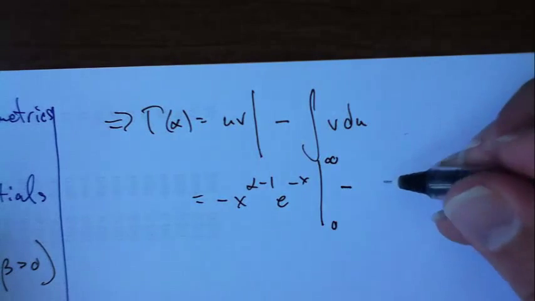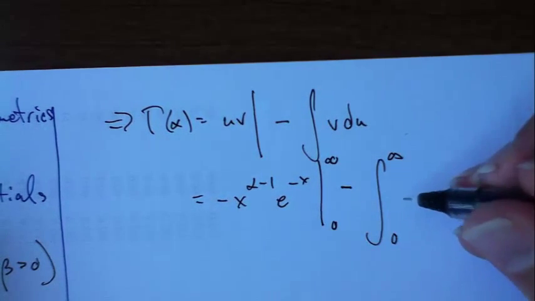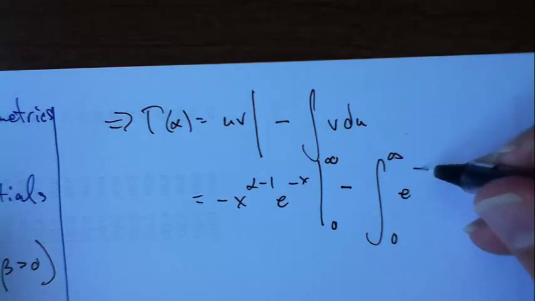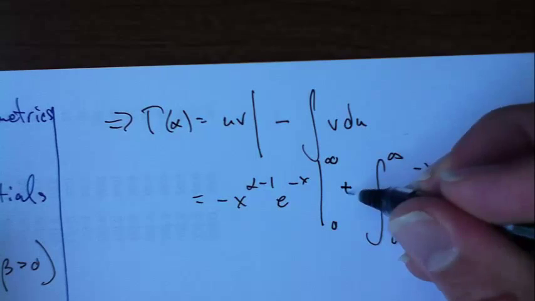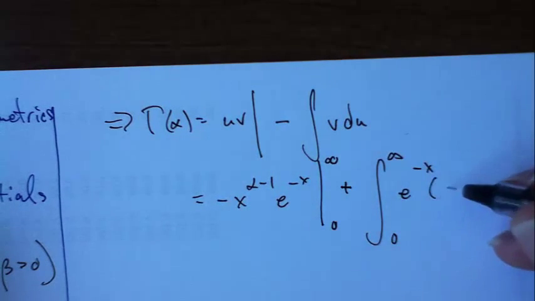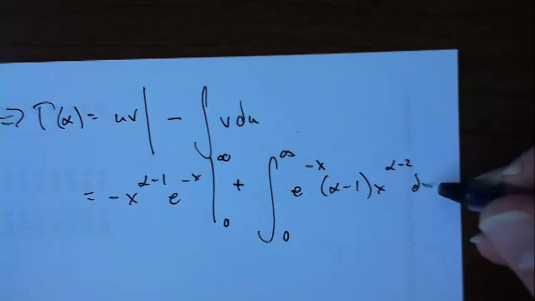And then minus the integral from 0 to infinity of e to the negative x, but I need a negative sign in here, so I'm going to pull it out and turn that positive: alpha minus 1, x to the alpha minus 2 dx.